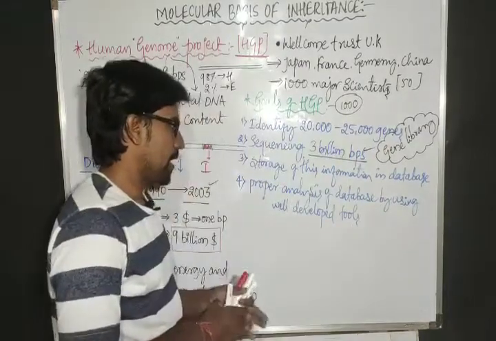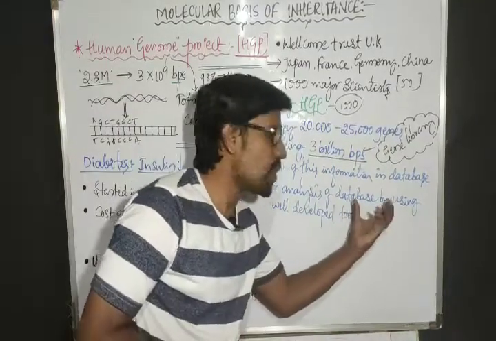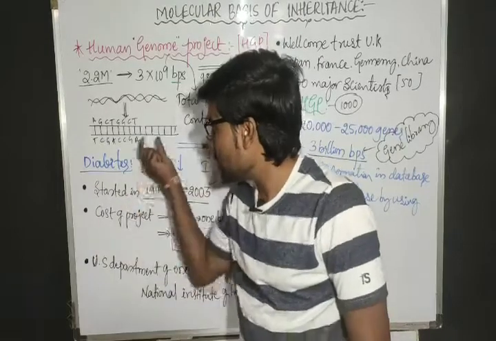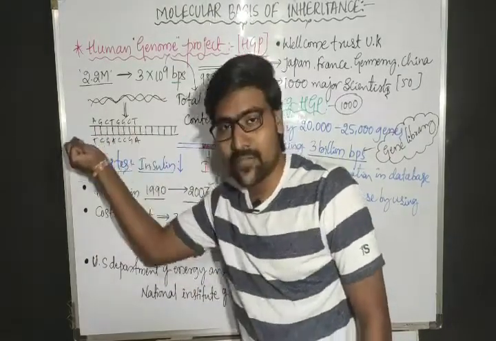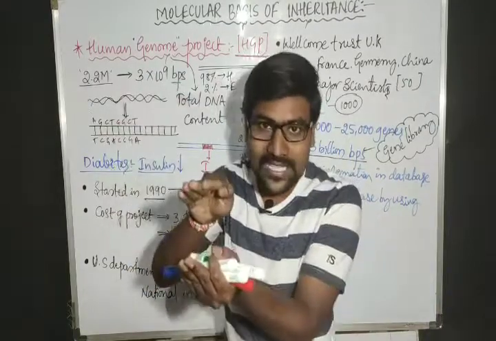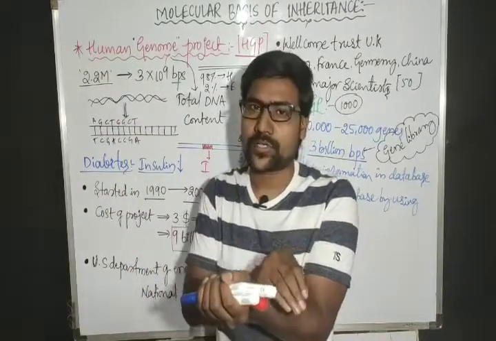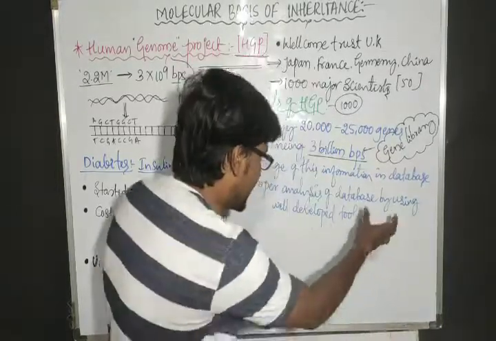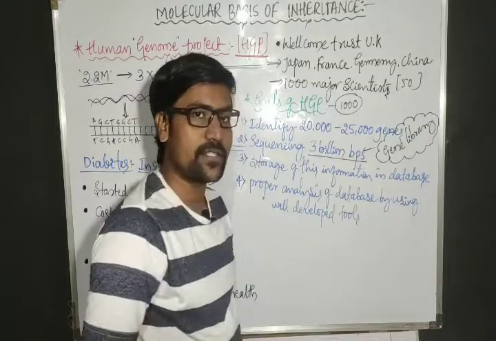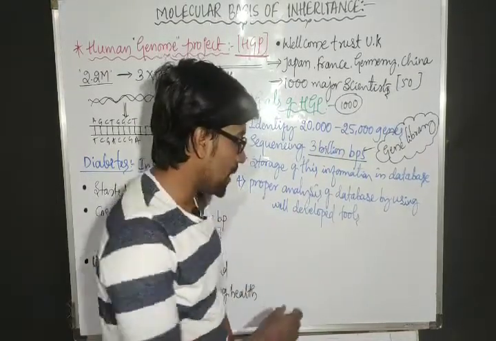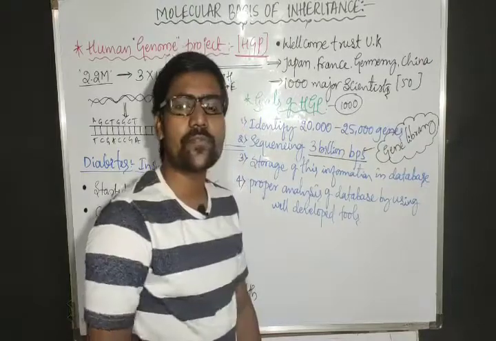See here, proper analysis of this database. Database means we have stored this sequencing information in a database form by using computers, by using hard disk or whatever it is. So that information should be systematically analyzed by using proper tools.